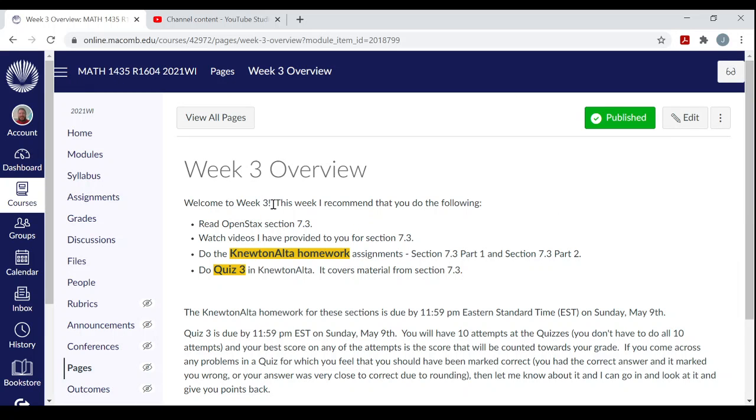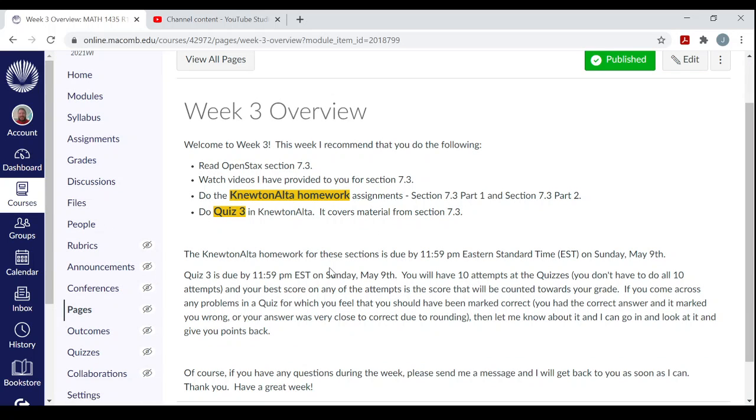So welcome to week 3. This week I recommend that you do the following. Read your OpenStax book, section 7.3. Watch the videos I provided to you in Canvas for section 7.3. Do the Newton Alta homework assignments for section 7.3. You've got 2 of them again, section 7.3 part 1 and 7.3 part 2. Do quiz 3, which is on the material from section 7.3. Both these assignments' material will be on quiz 3.